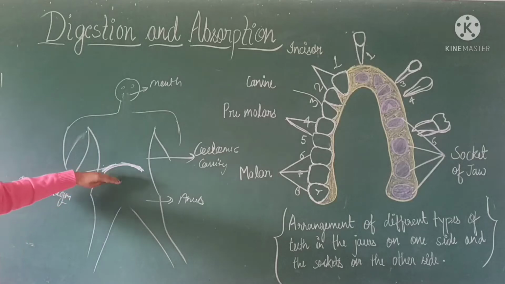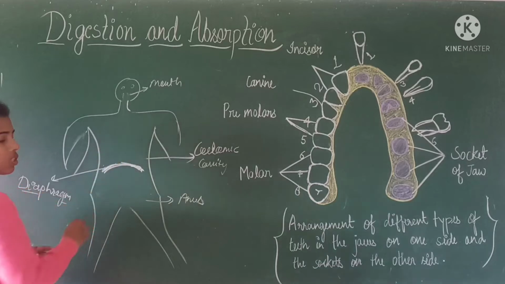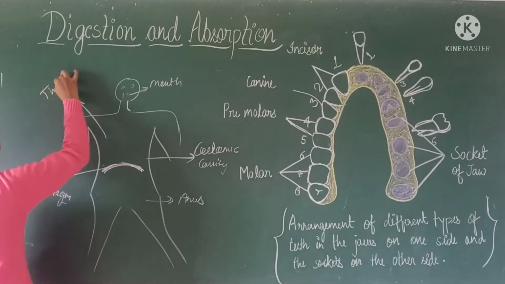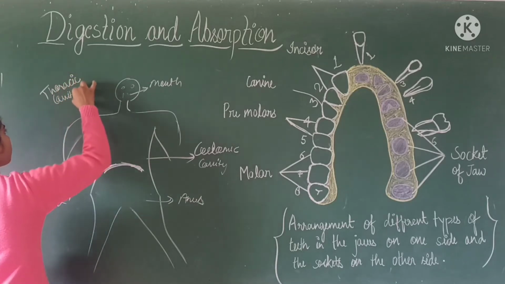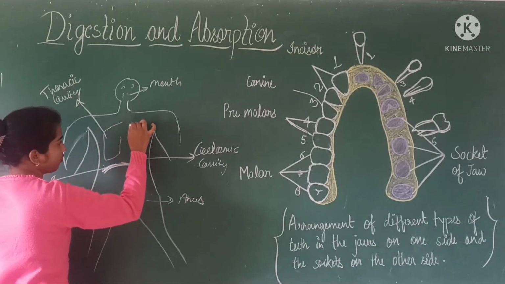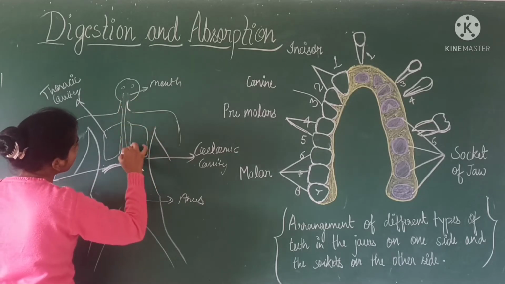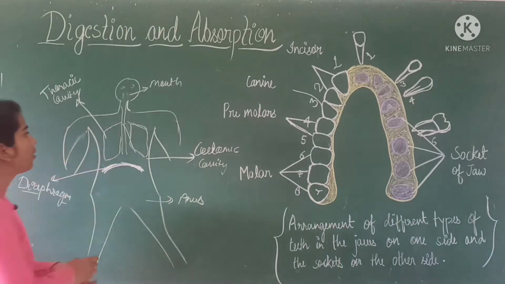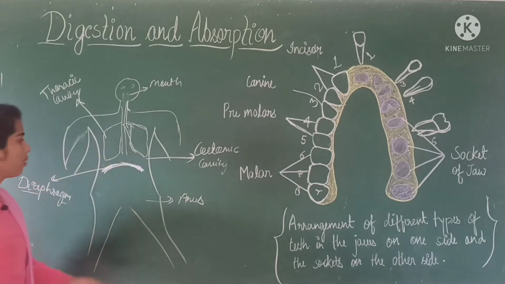Above the diaphragm, a chest cavity is present, which is known as the thoracic cavity. The thoracic cavity mainly consists of the respiratory organs, the lungs.